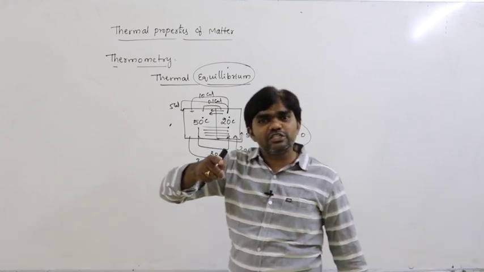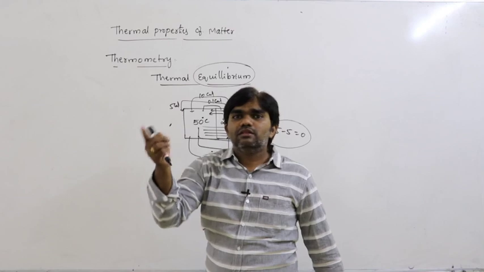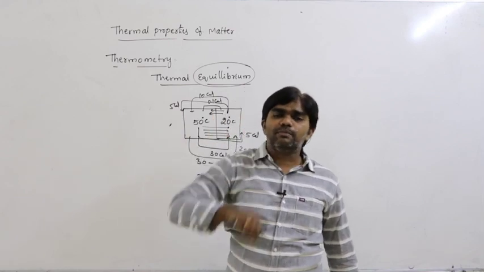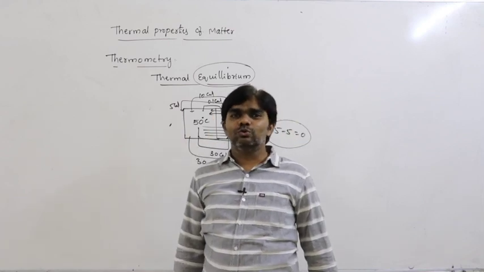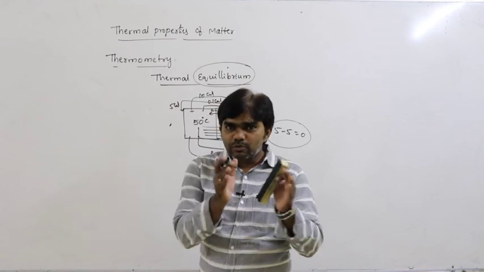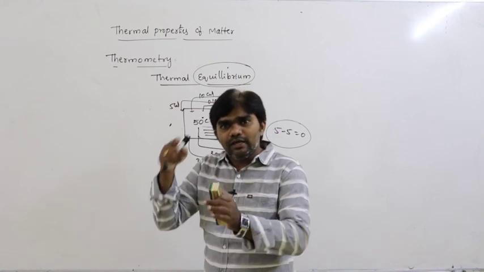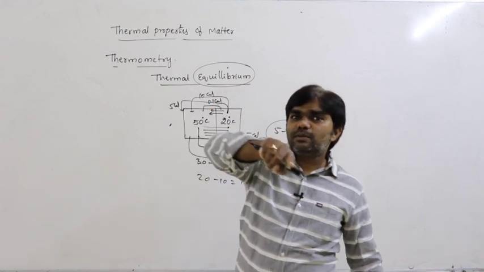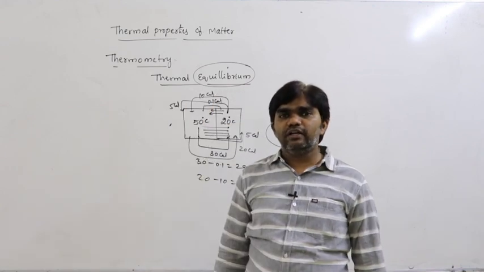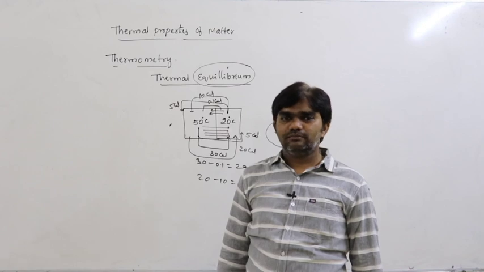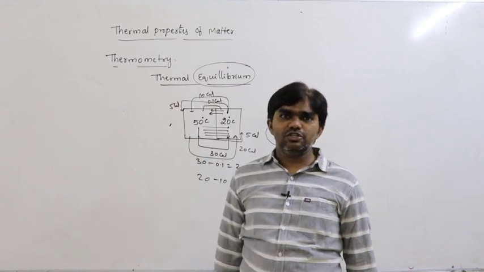Whatever is the heat energy supplied by the first body, the same amount of heat energy must be supplied by the second body also. First body supplies, let us say, 5 calories of heat energy to the second body. In the same way, second body also supplies 5 calories of heat energy to the first body. So then net exchange is 0.